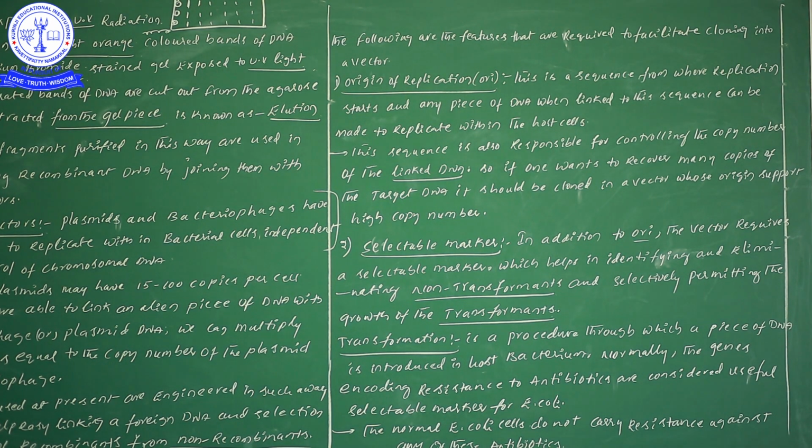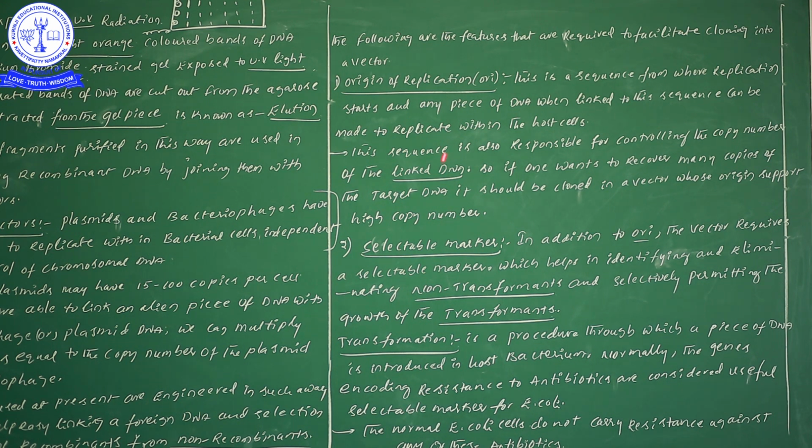If the origin of replication sequence is multiplied, our foreign gene also will be multiplied. Did you understand the point? The origin of replication is responsible for controlling the copy number of linked DNA. From the NEET examination point of view, this is important, so try to concentrate.